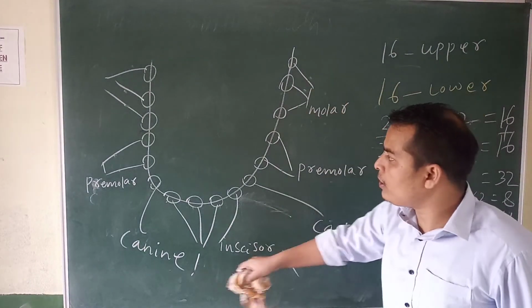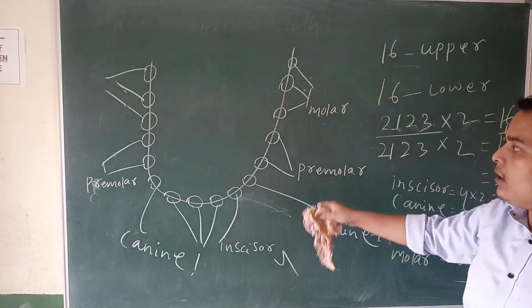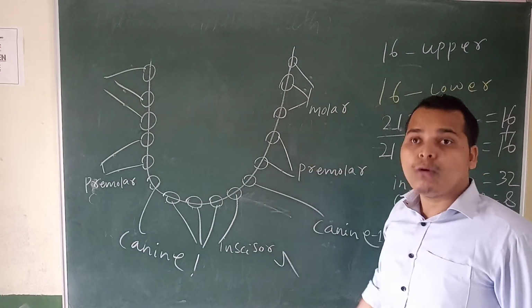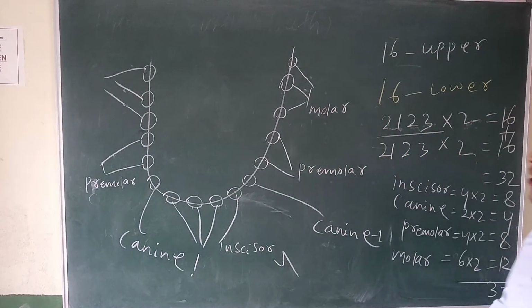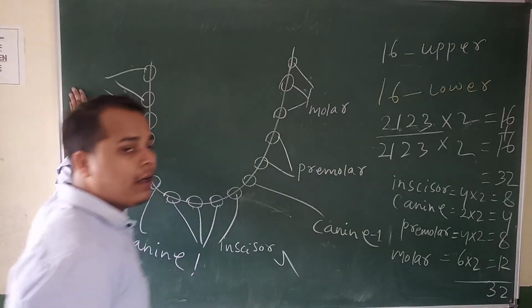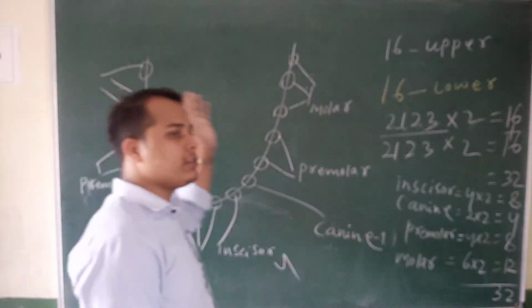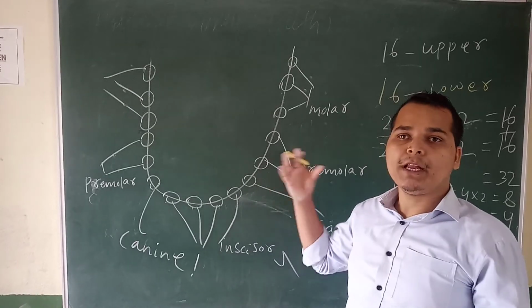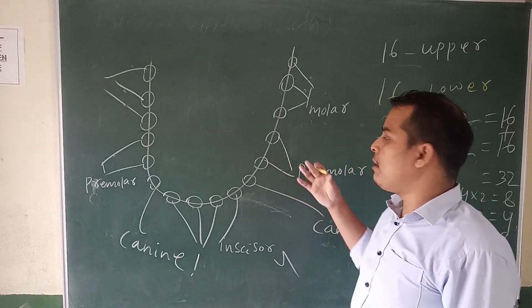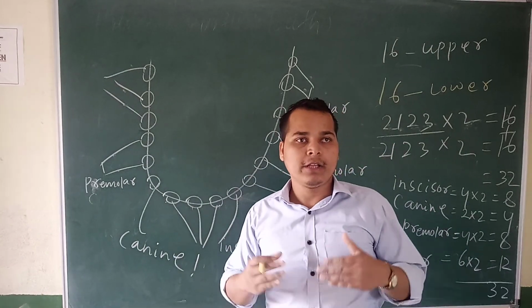So this is both the upper jaw and the lower jaw. This I drew is only one jaw, the lower jaw. Okay. So this is the structure of teeth, and in the next period I will discuss the remaining part of the human elementary system. Thank you. Have a nice day.